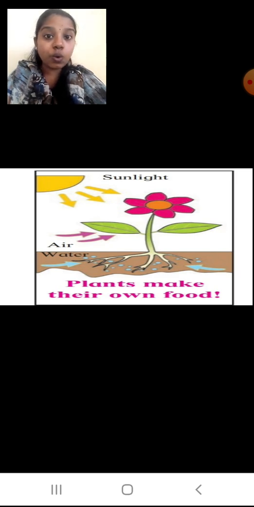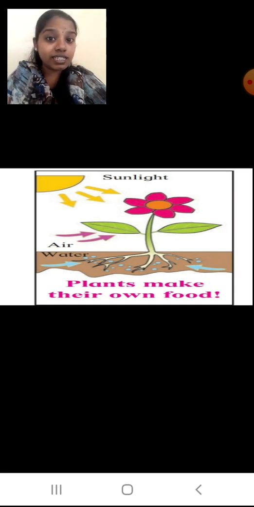And they require water. So now see, sunlight, air that is the carbon dioxide gas, and the water, soil, which is required for the plant to grow, all these things are non-living things, right? But the plant which is going to grow from that is a living thing.